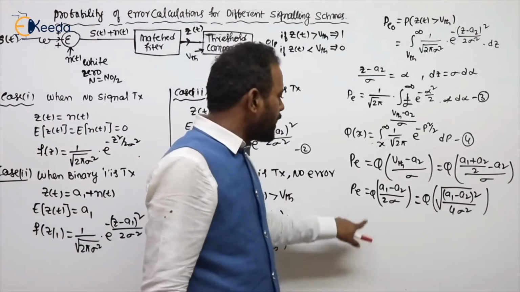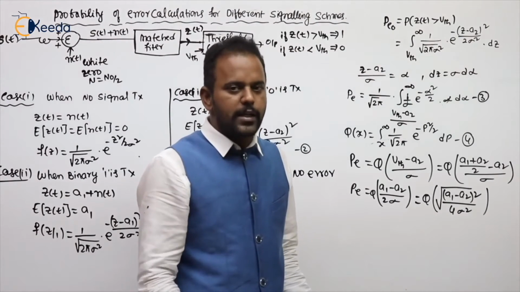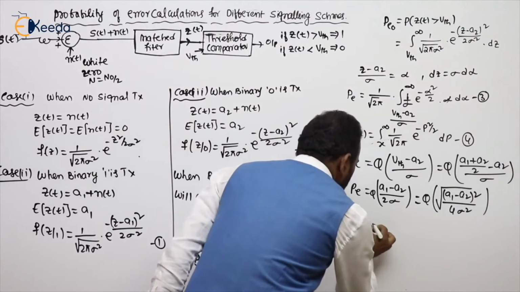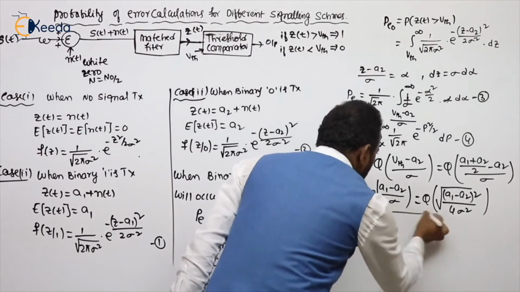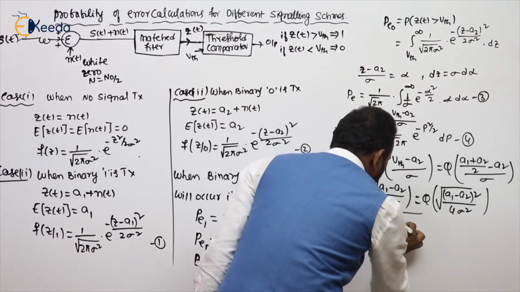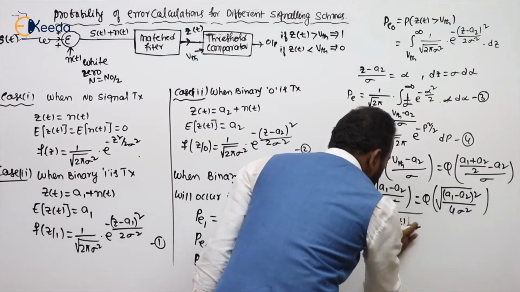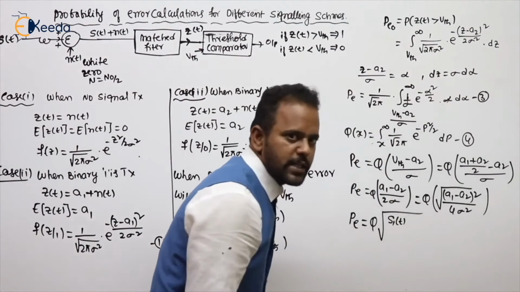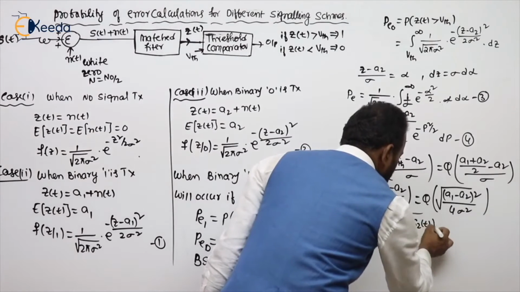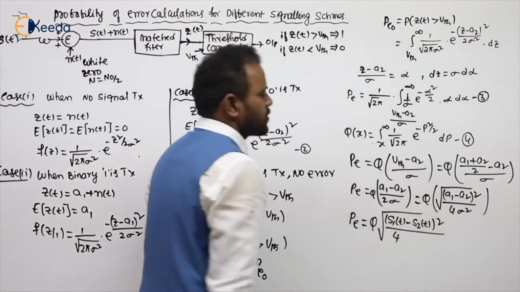Now finally we will write the probability of error at the input side itself. What is A1? Corresponding to binary 1 transmission, it is S1 of t, and corresponding to binary 0 transmission, S2 of t. So the probability of error is the Q function of root of (S1 minus S2) whole square by 4 sigma square.